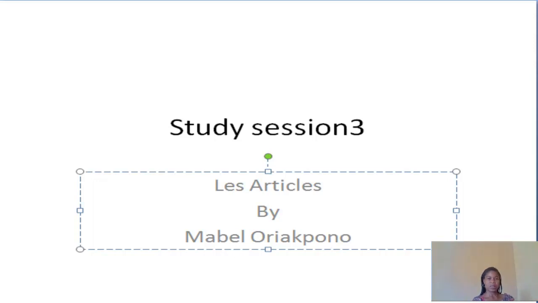We now go to the feminine. For the feminine, you have une. It also means a or an. Then you have the plural des. So what you have noticed is that the plural for masculine and feminine is always the same. Now let's have some examples of nouns that are feminine in French.